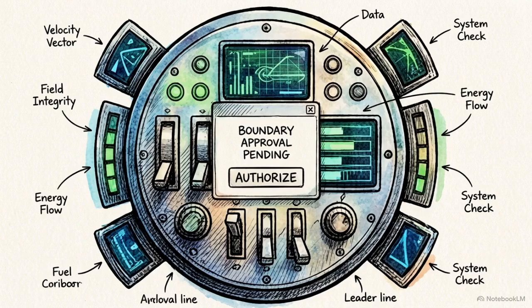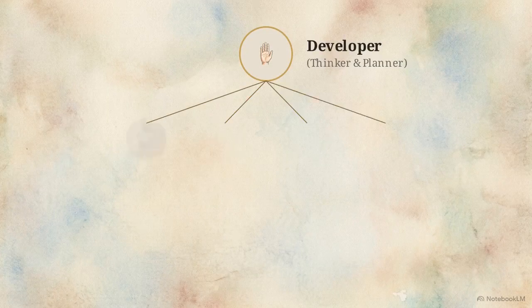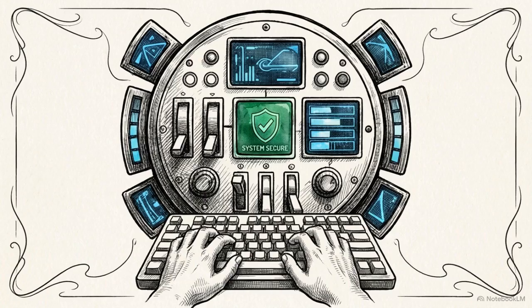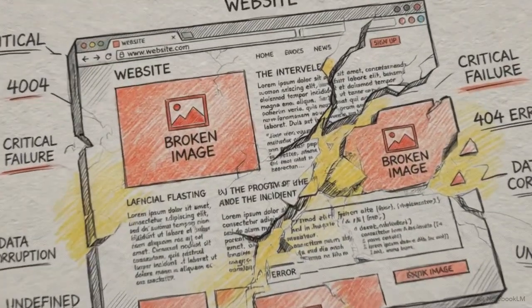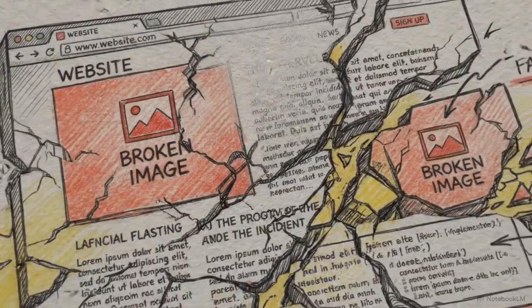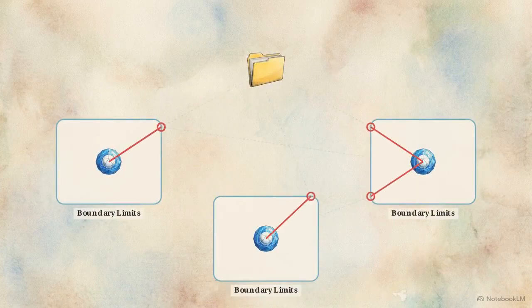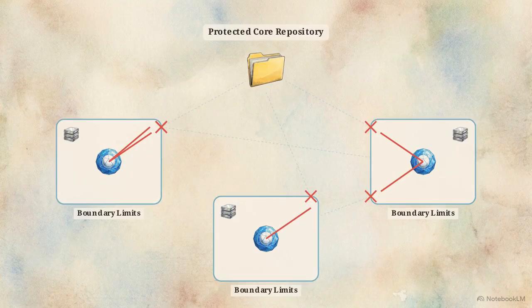This shift changes the engineer's daily reality. The role moves away from manual syntax generation and towards system orchestration. Developers become the thinkers and planners, ruling an ecosystem of agents that execute the manual labor. While agents optimize for task speed, the human operator remains the sole entity responsible for the security and logical soundness of the system. Speed without a human-operated dashboard for discipline creates architectural vulnerabilities that can compromise the integrity of the entire system. Hard boundaries allow enterprise engineering to scale multi-agent frameworks without the risk of code-base collapse.